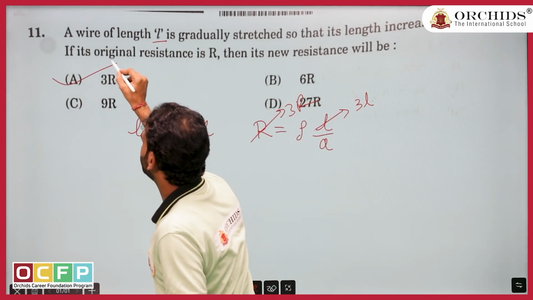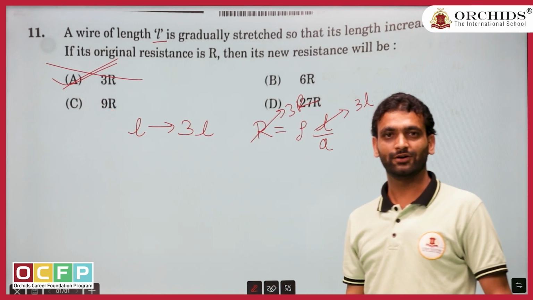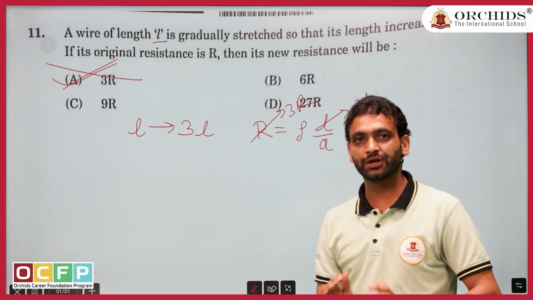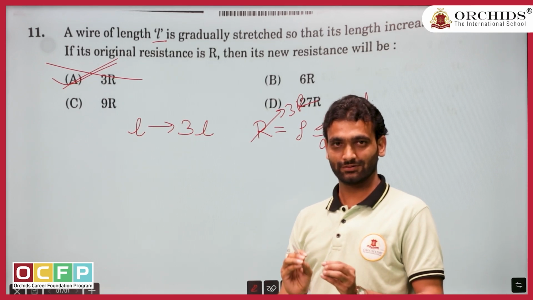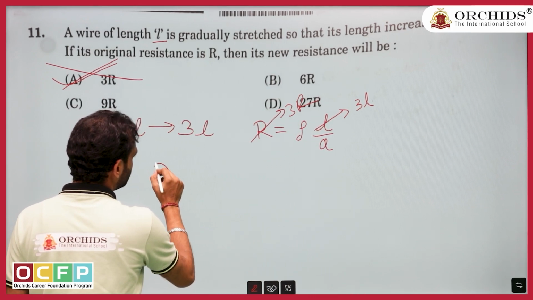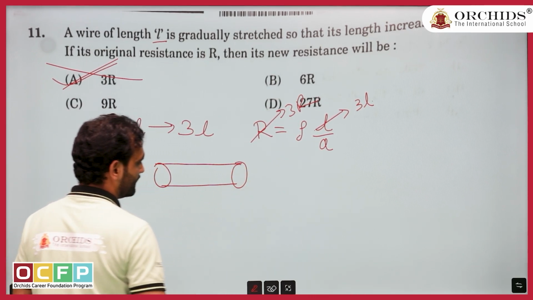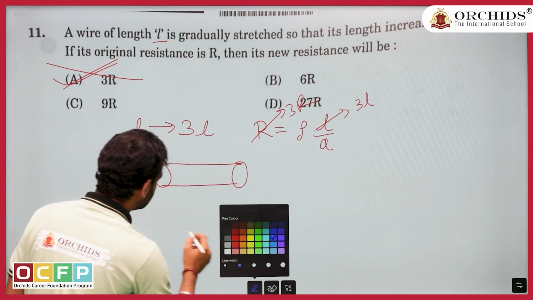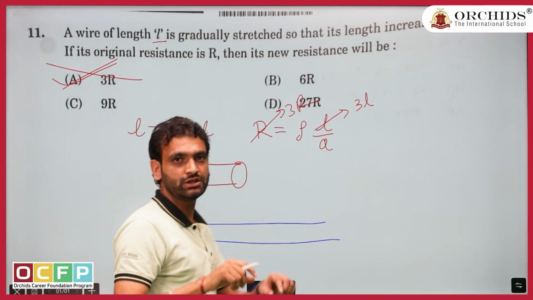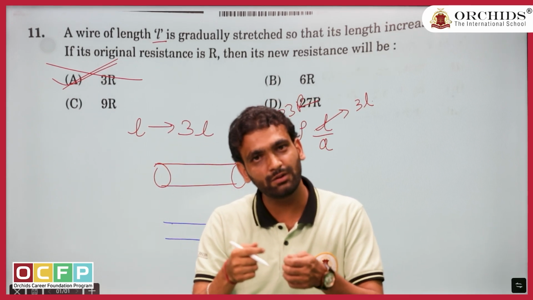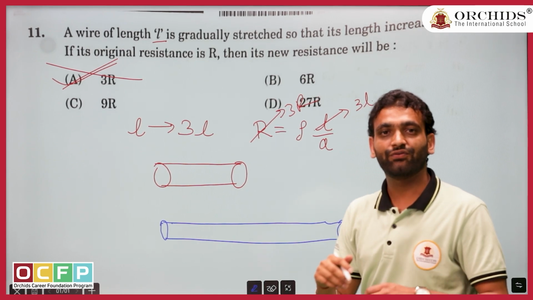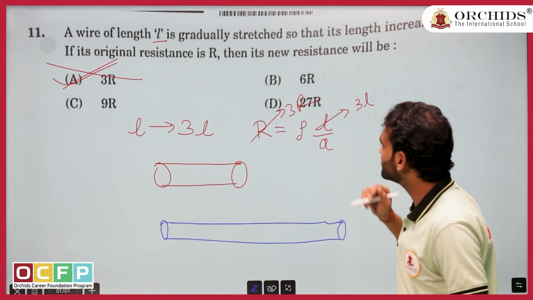Option A. Correct? Totally wrong. Don't mark this. Don't make this mistake. Don't go in a hurry. Use science also. What does science say? Science says that if this is the initial length and you are changing it and making it 3L, what do you think? Its thickness will not stay the same. It will become thin. Thin means its area will decrease. If the area decreases, did you consider the area?